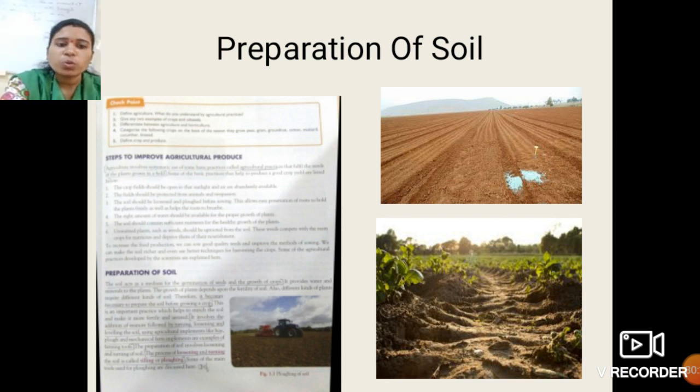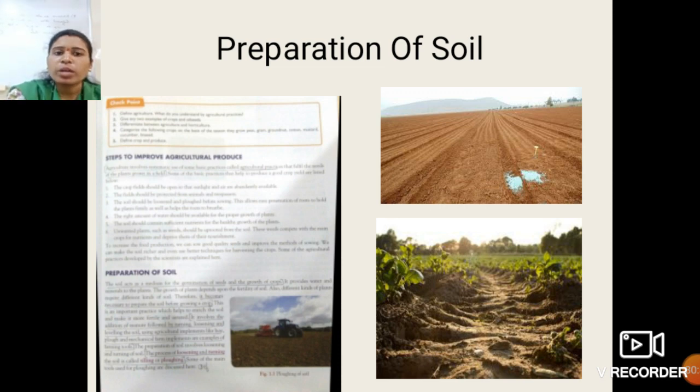Suppose you have to cook something or make tea. For making tea, what preparation do you have to make? First, you should have the sugar, milk, water. Okay students, just like any kind of recipe, in agriculture there requires the preparation of soil. If you prepare soil, then you can sow the seeds and grow that crop.